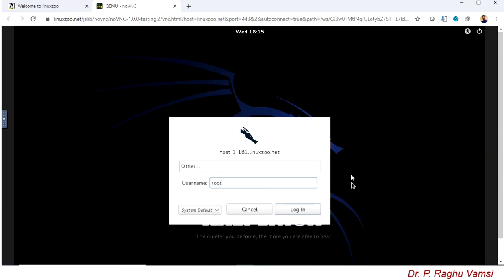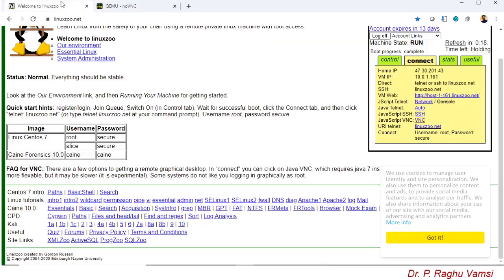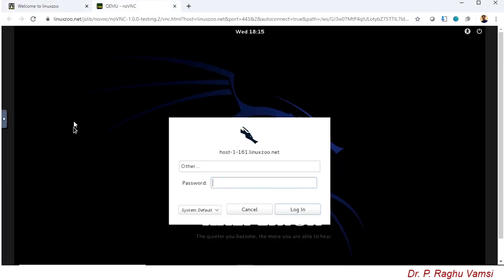Root, and the password is, what is the password given? SECURE, secure. So pay attention when typing the passwords and usernames which are given there. Sometimes instead of O they will use 0, so you have to take care of that.